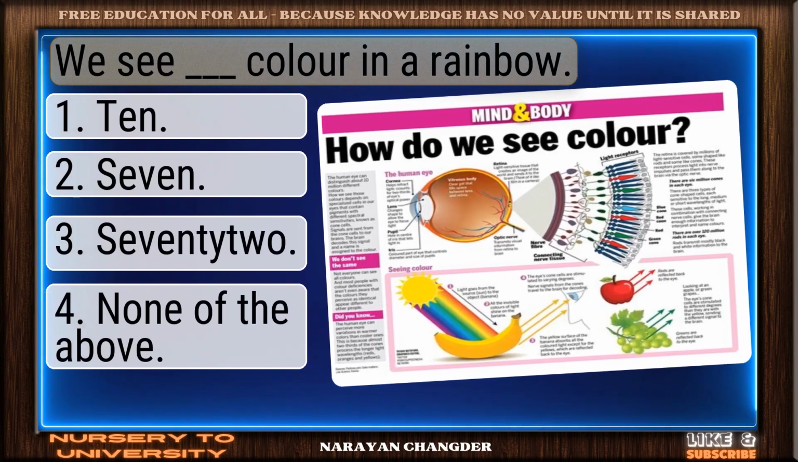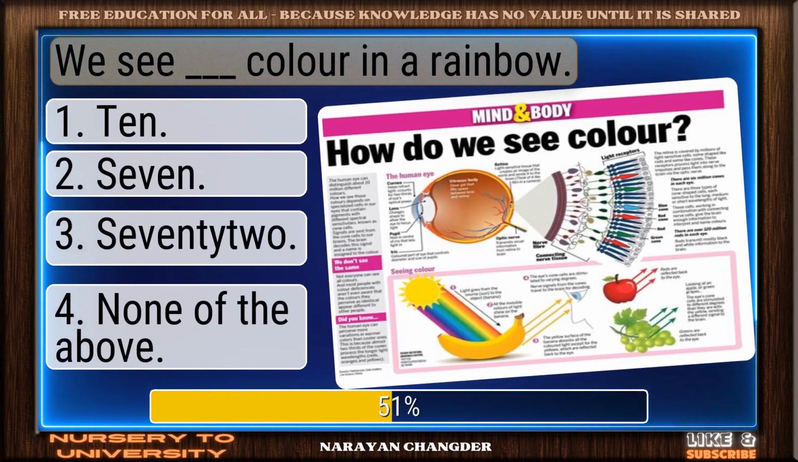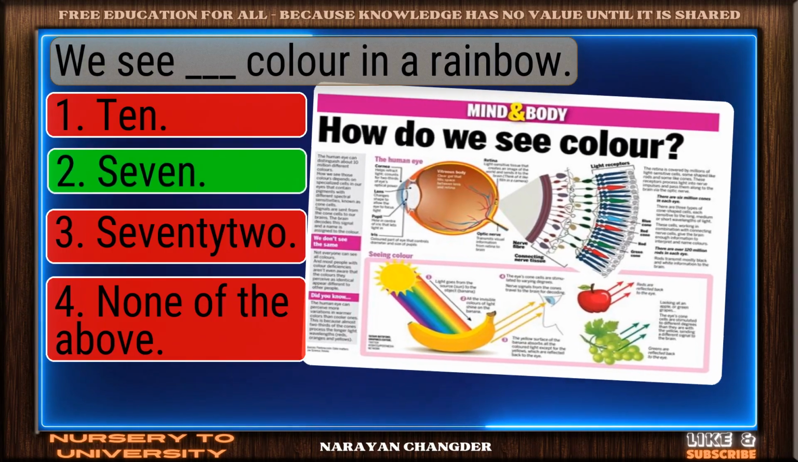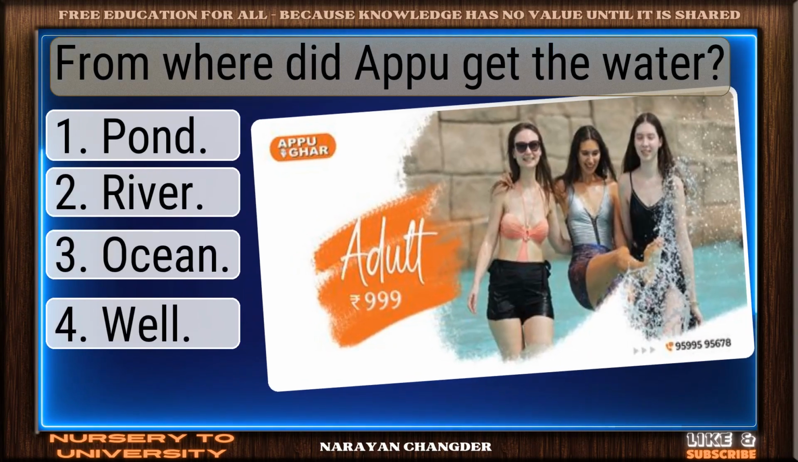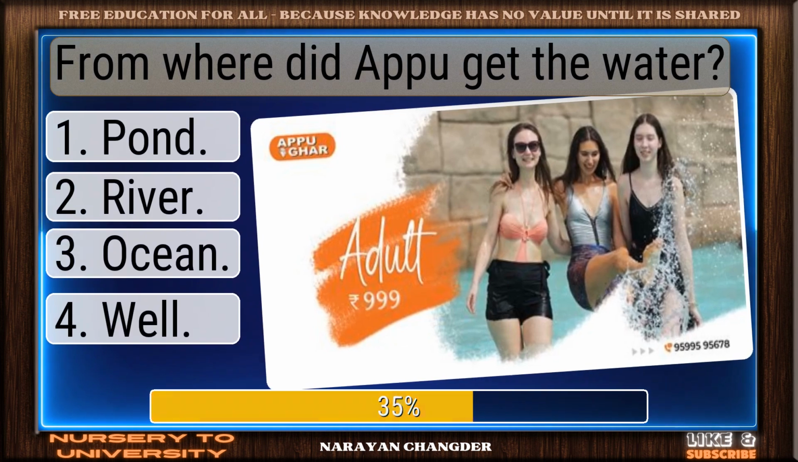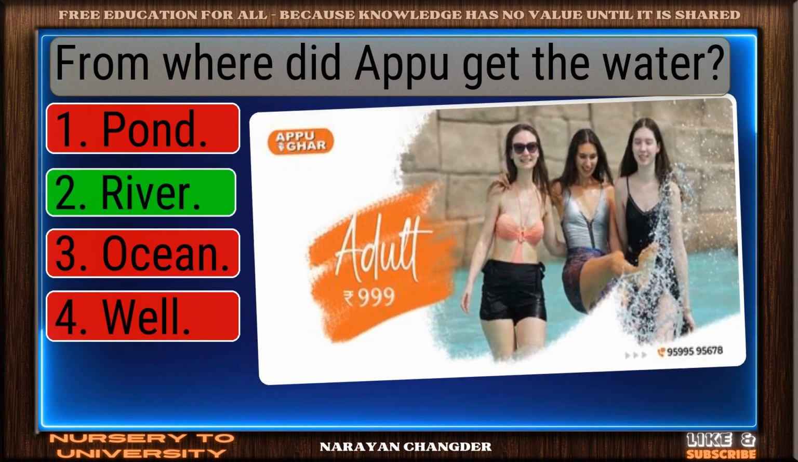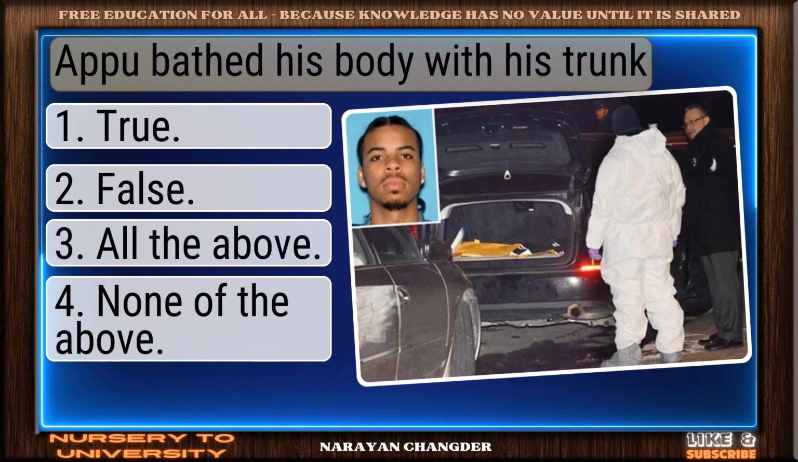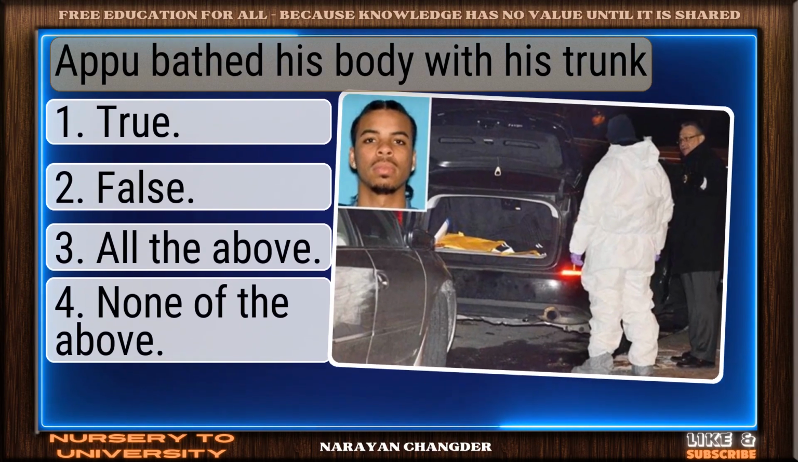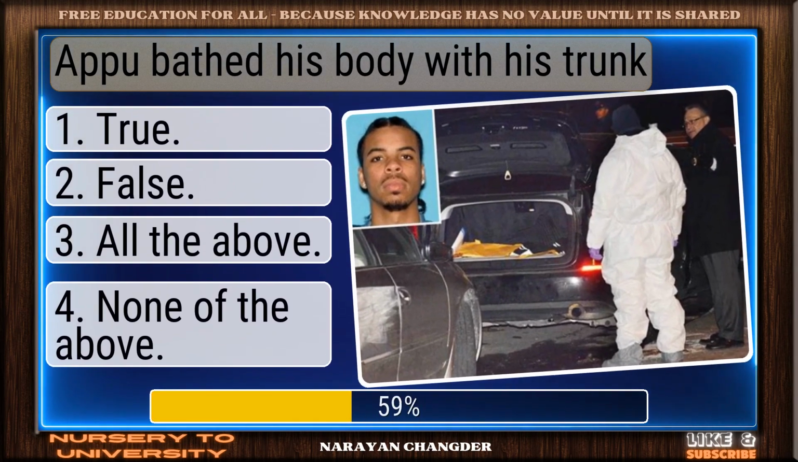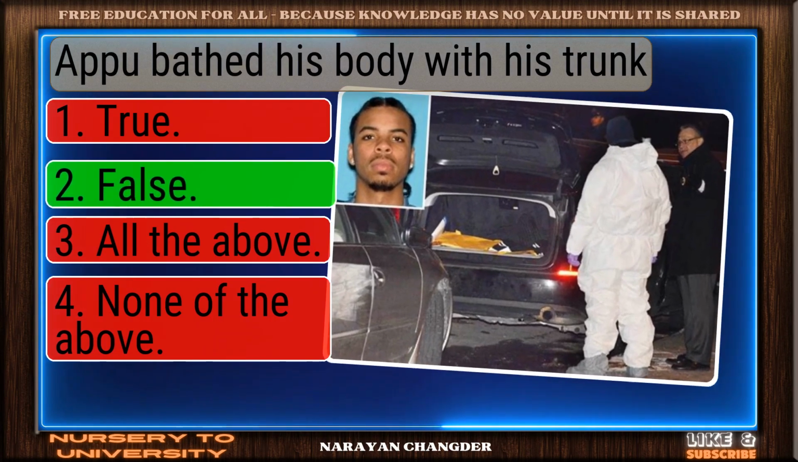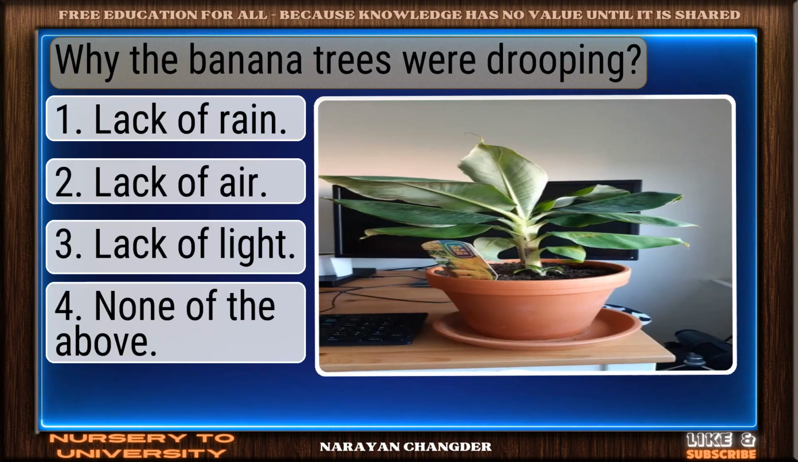We see dash color in a rainbow. Good thinking. 7 is the right answer. From where did Apu get the water? Good job. Your answer river works well here. Apu bathed his body with his trunk. Nice selection. False is the correct and valid answer.